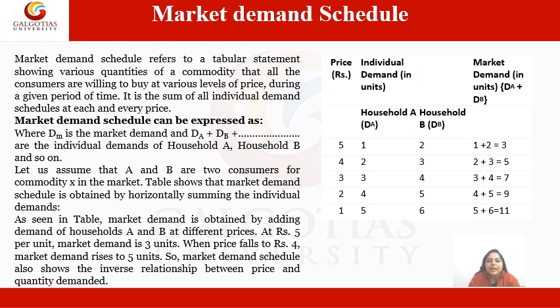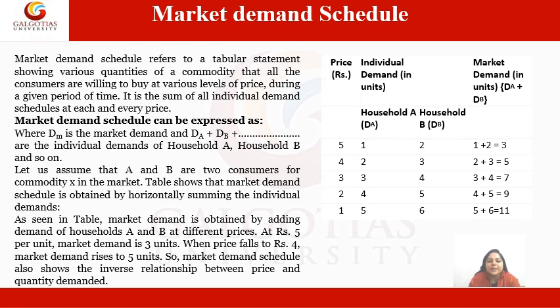Here the market demand can be expressed as DM = DA + DB + and so on, where DM is the market demand, and DA, DB and the others are the individual demands of household A, household B and so on. Let us assume that A and B are two consumers or two households for commodity X in the market.